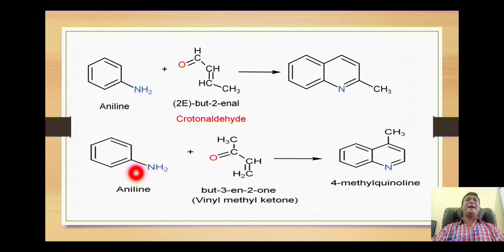Likewise, when aniline is treated with vinyl methyl ketone, once again this amino group attacks this carbon, the cyclization takes place and this methyl group will remain at position number 4 to give us 4-methylquinoline. In this way, various derivatives of quinoline can be synthesized.